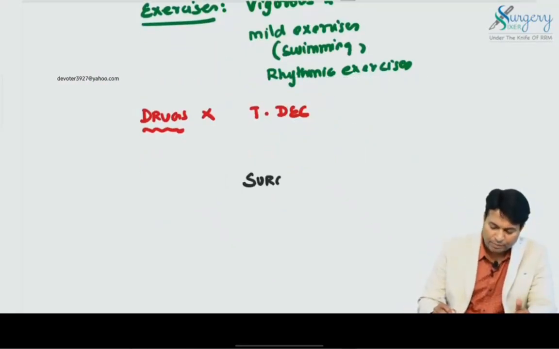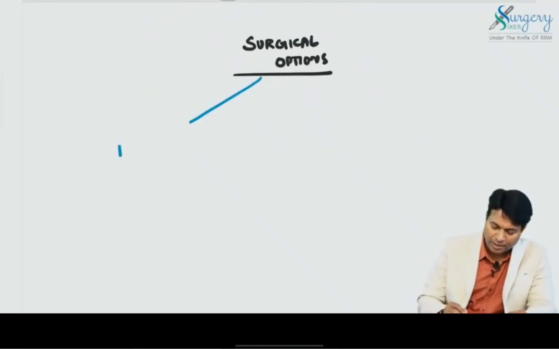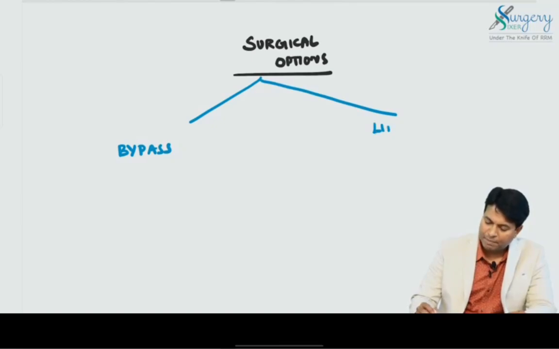So the surgical options, though we are not commonly using them, you should have an idea about. Surgical options in lymphedema can be divided into bypass procedures and limb reduction procedures. Limb reduction is the commonly done procedure, but let us have an idea about the bypass.